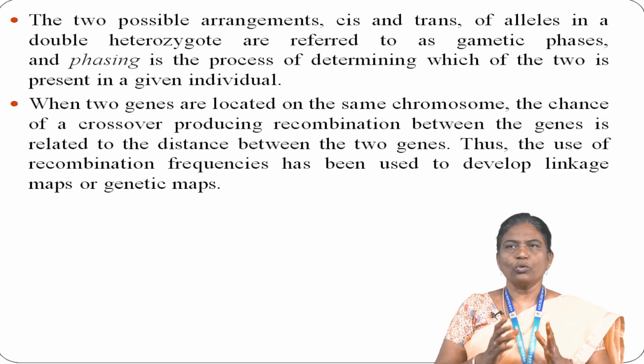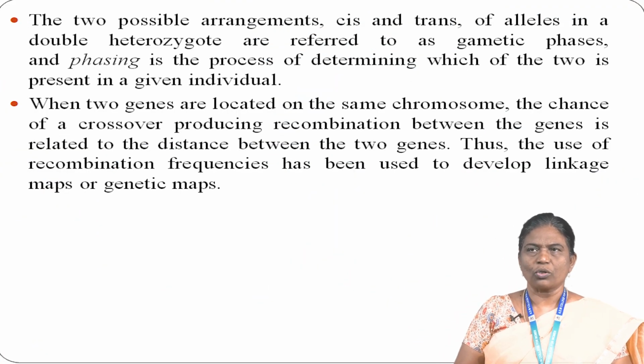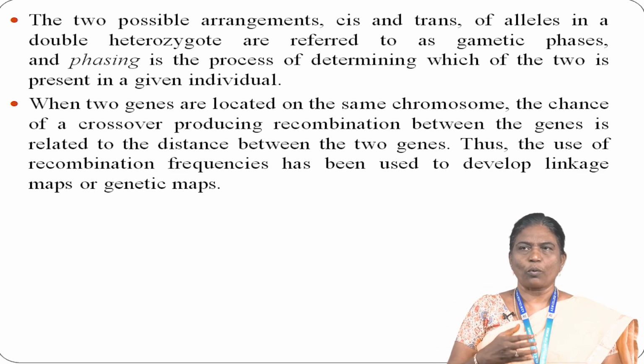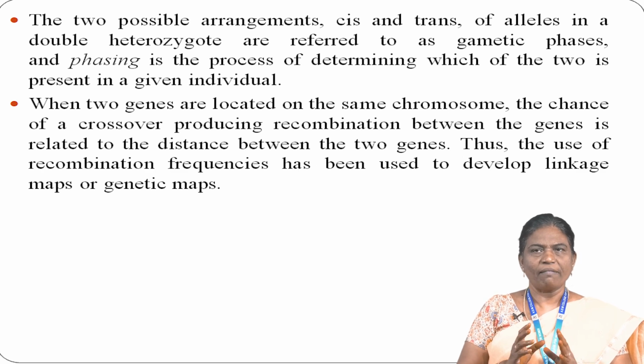While such a problem may not seem likely, unfavorable repulsion linkages do appear, for example, when breeding for disease resistance in some crops. The two possible arrangements, cis and trans, of alleles in double heterozygotes are referred to as gametic phases, and phasing is the process of determining which of the two is present in a given individual.